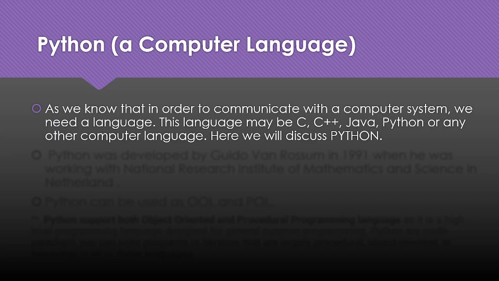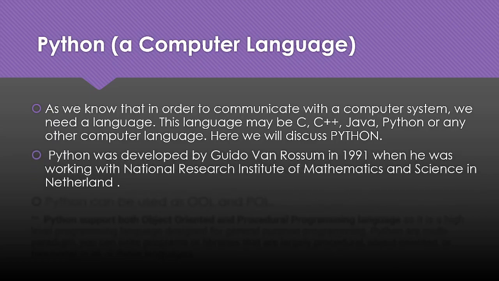So the language can be C, C++, Java, Python or any other computer language. Here we are discussing Python. Other than Python, you can see there are many other programming languages. Here I have mentioned some: Java, C++, C, and other than these there are also many other programming languages.